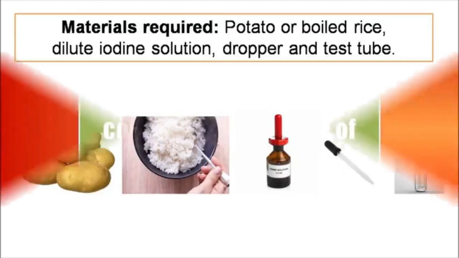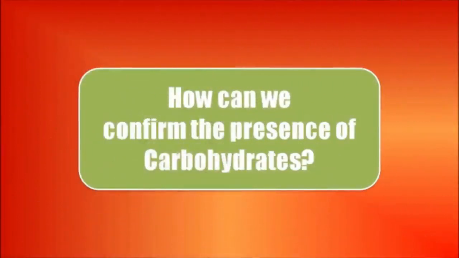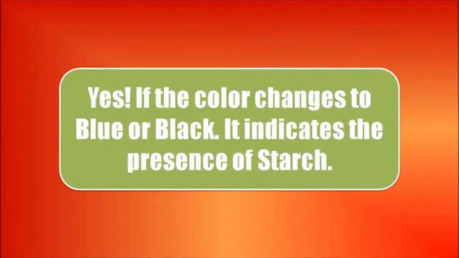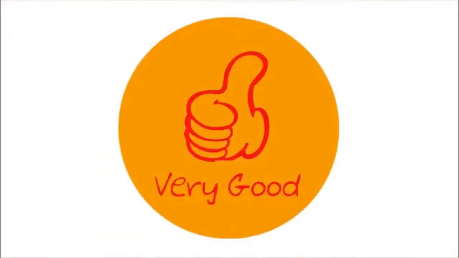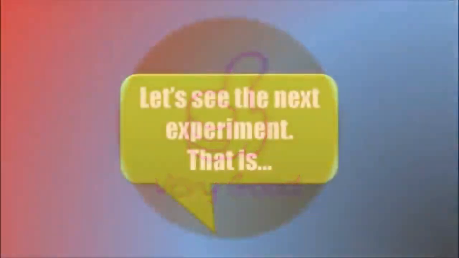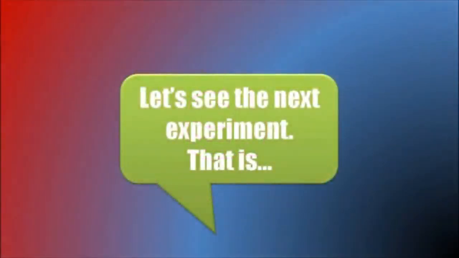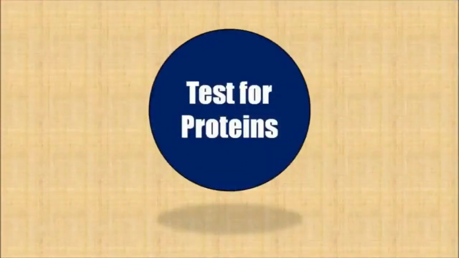Very good. How can you confirm the presence of carbohydrate? Yes, if the color changes to blue or black, it indicates the presence of starch. Very good. Let's see the next experiment, that is test for proteins.